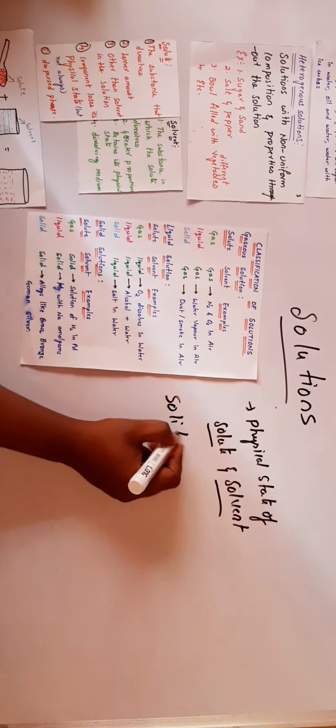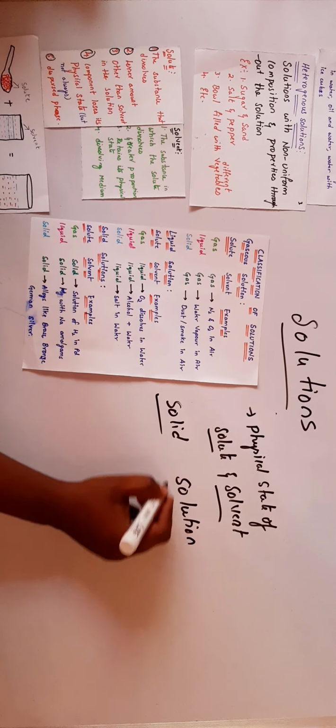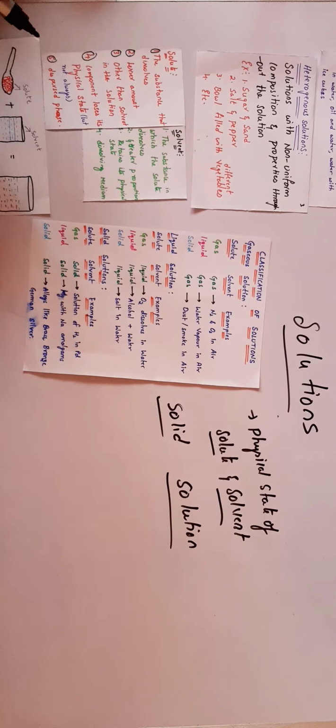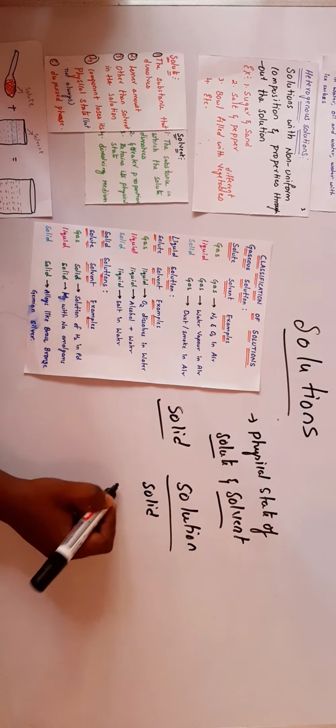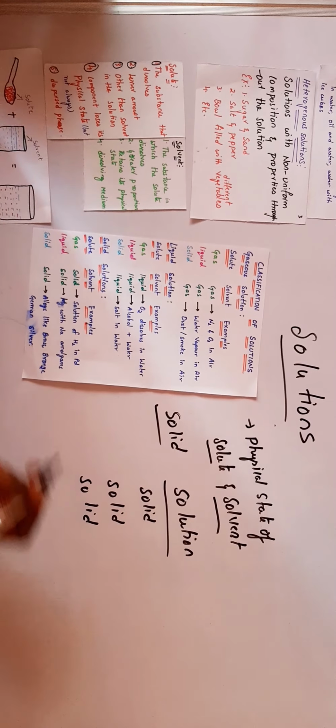Solid solutions. Can you assume which is the solvent? The solvent is solid. The solvent is in solid state.